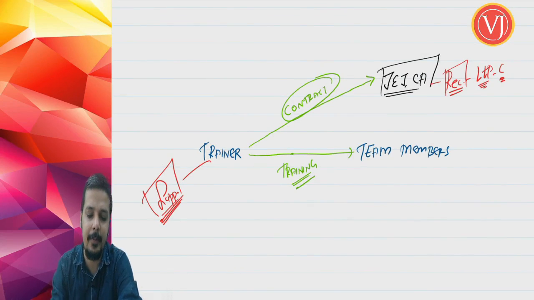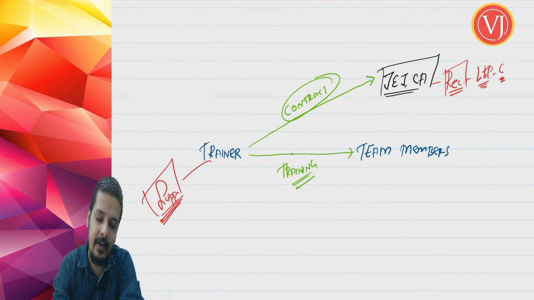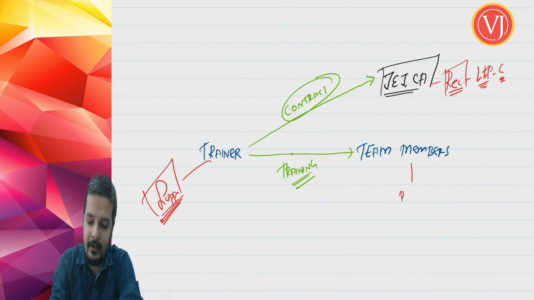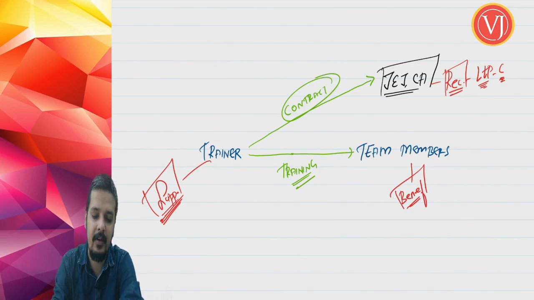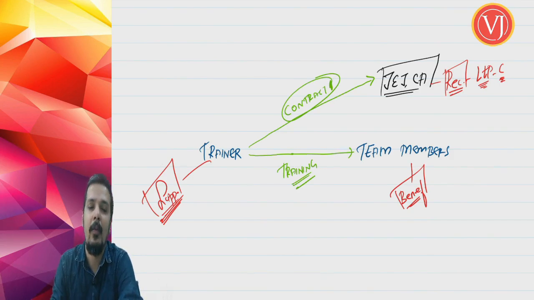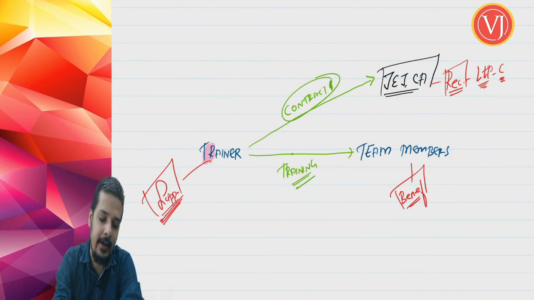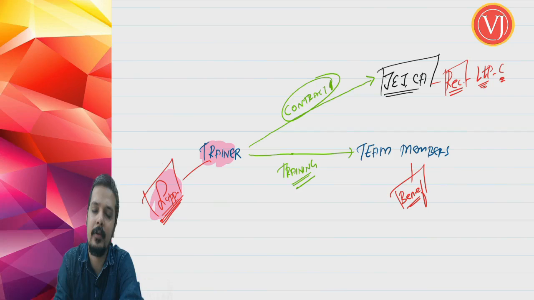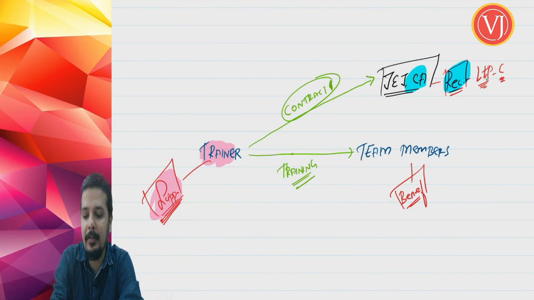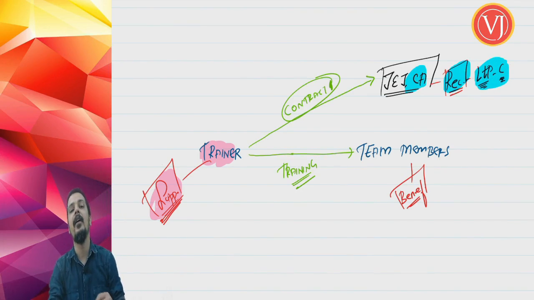Now who are the team members? The team members, friends, are the beneficiaries. The team members who are attending the training are only the beneficiaries. How many contracts were there? Here there was only one contract, where the trainer was the supplier, a person who supplies the goods or services or both, and the CA firm is the recipient, a person who is liable to pay the consideration.